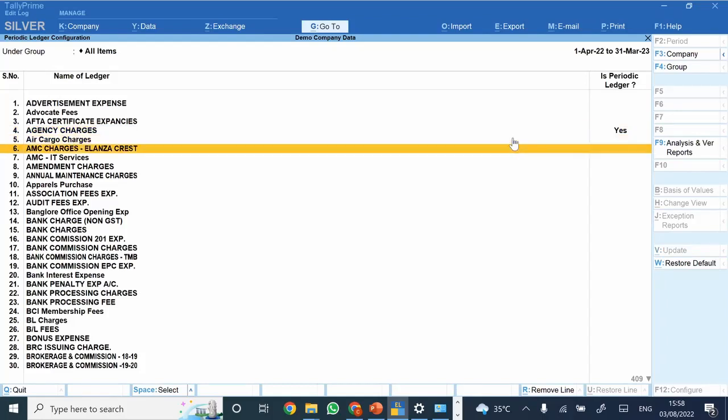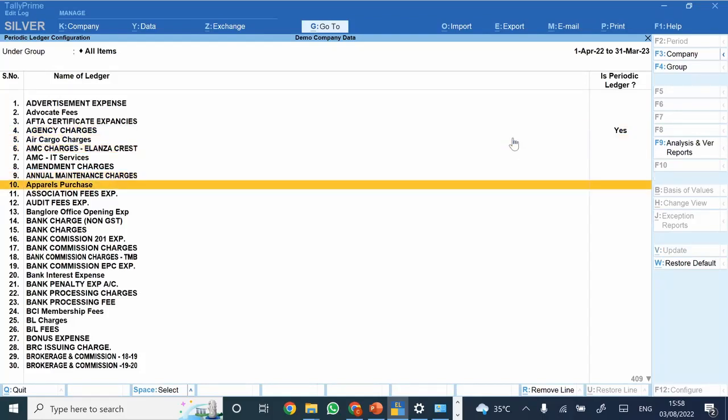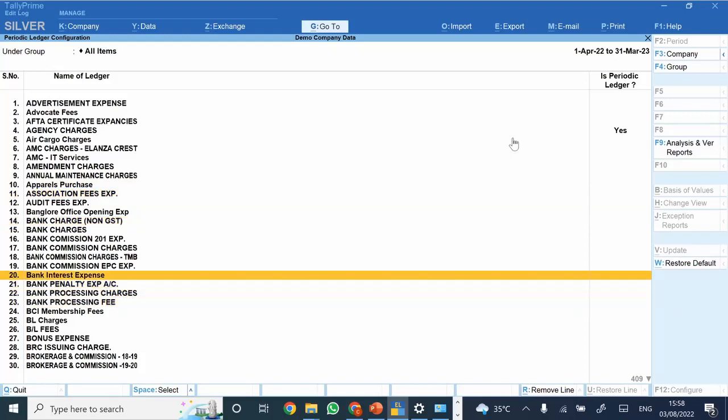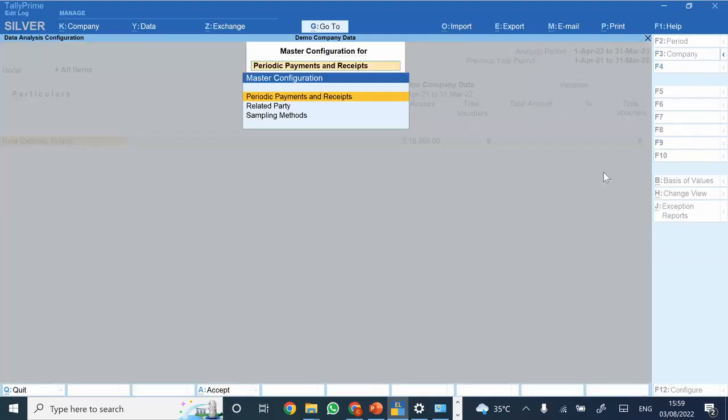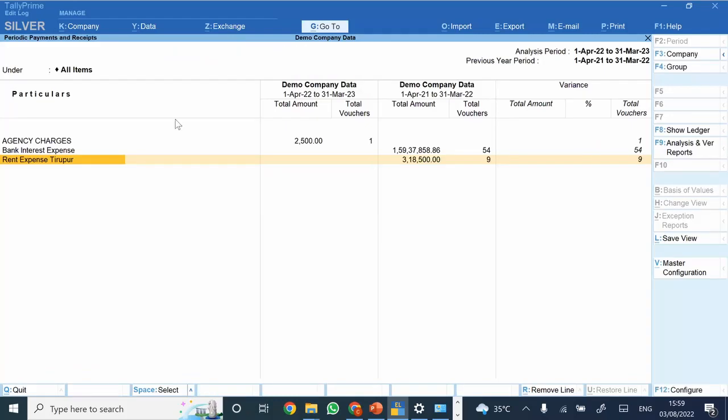So I set the same to yes. For any other expense, I'm just taking for example here, bank interest expense that is again periodic, I can just update the same here. Suppose that, what will happen, the list of all these transactions would be displayed here. So see, now it is even displaying this whole transaction.